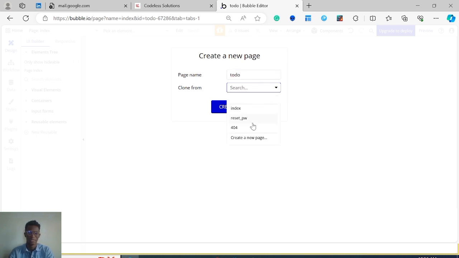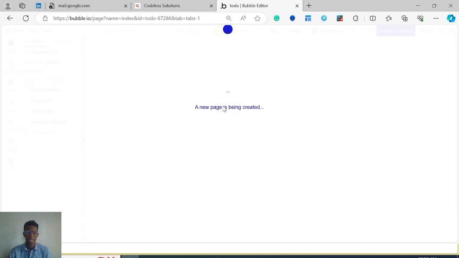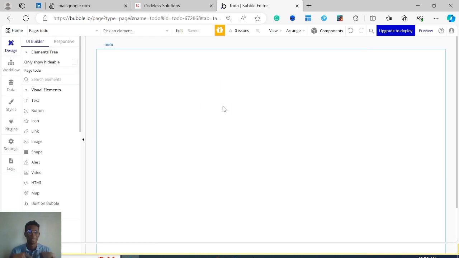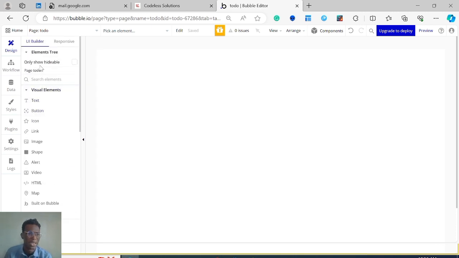And if you have a similar page, you can clone it from there. But for this, I'm just going to click on nothing. So we're just going to start from scratch, and it's going to be a blank canvas that we can paint on. So we have this. Now that's how you create a page. It's that simple. The next thing is we need elements on our page.